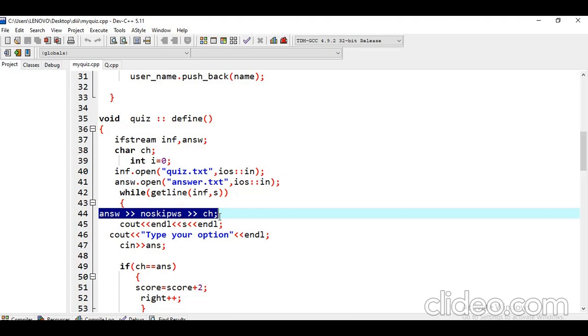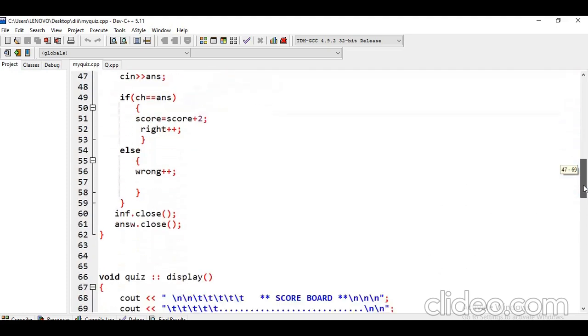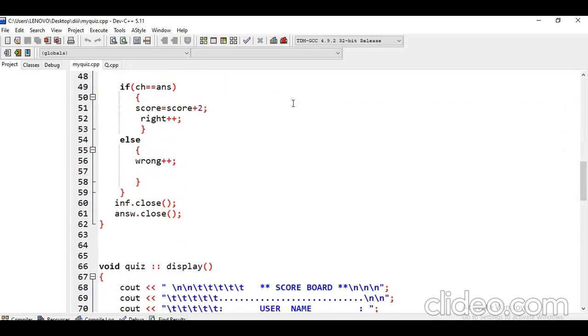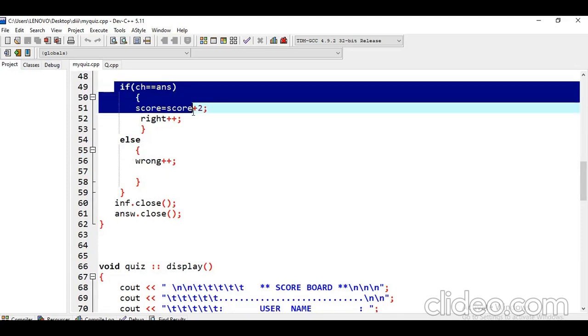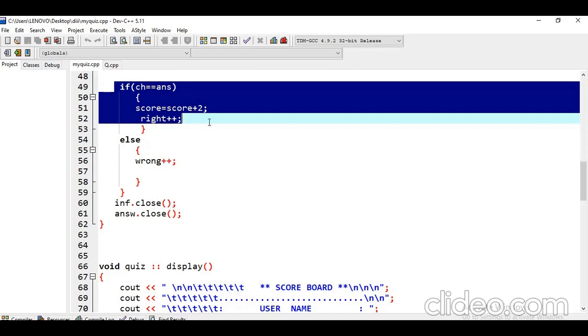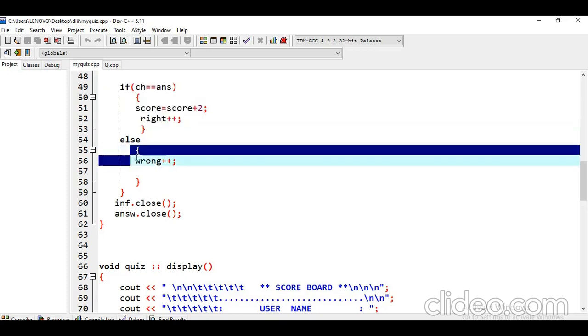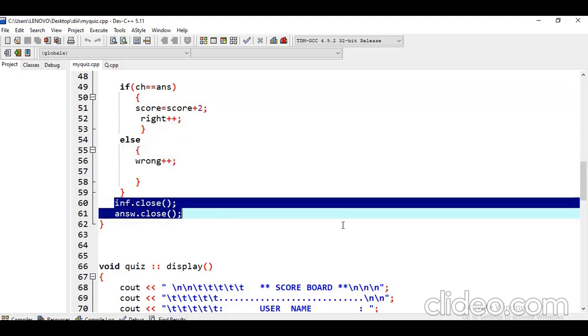It is a C++ manipulator used to clear the skipws format flag for the stream. Then comes our logic: if the option is correct, then 2 marks will be added to the score and the right question will be counted. If it is wrong, then the wrong answer will also be counted. Then we close both of the files.